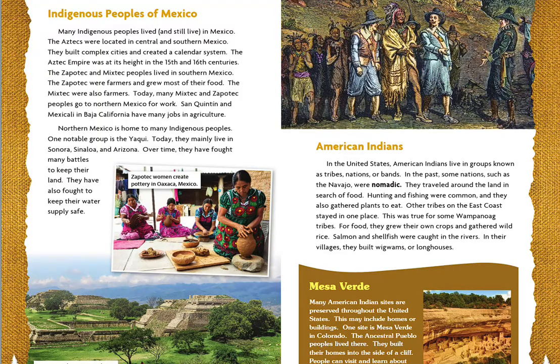Mesa Verde. Many American Indian sites are preserved throughout the United States. This may include homes or buildings. One site is Mesa Verde in Colorado. The ancestral Pueblo peoples lived there. They built their homes into the side of a cliff. People can visit and learn about the cliff dwellings today.